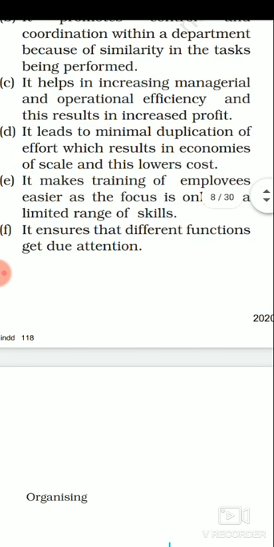Now next, it leads to minimum duplication. This is another advantage: the duplication of work is minimized. Why is it minimized? Because every person knows that if they belong to one particular department, what they need to do. If a person has a marketing department appointment, he needs to do only the work of marketing.